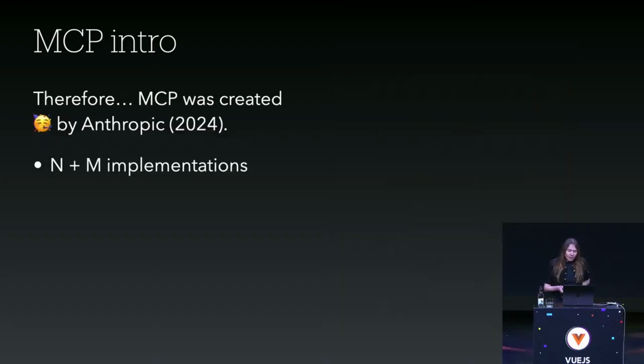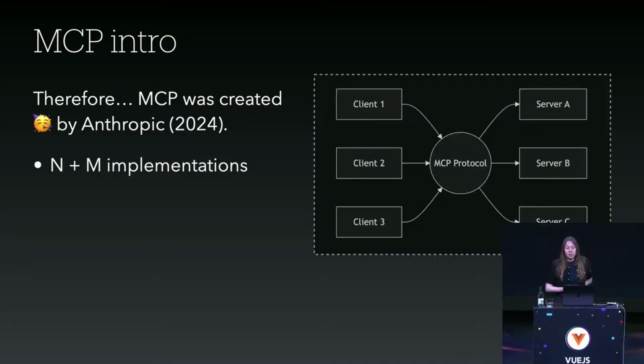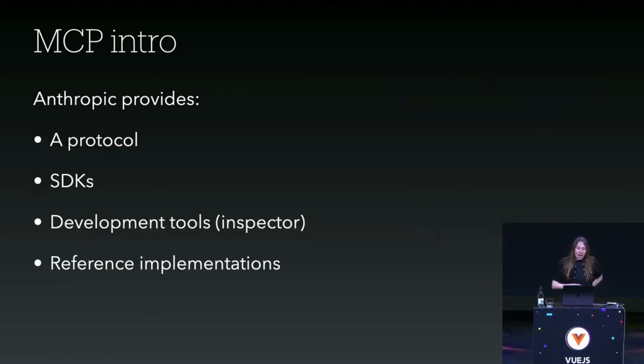Therefore, MCP was created by Anthropic in 2024 with the idea of standardizing everything, standardizing this process of connecting LLMs with servers. And Anthropic provides several things. That's really interesting. So first, it provides a protocol, the protocol in itself, like the specification. Then it provides an SDK, and also development tools and reference implementations.